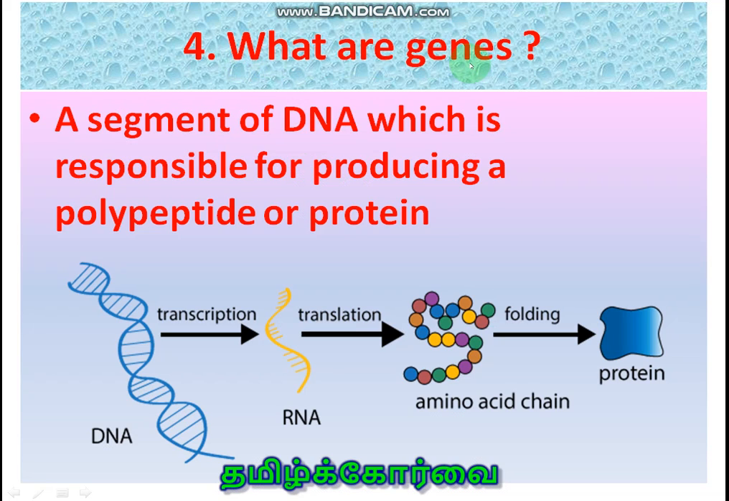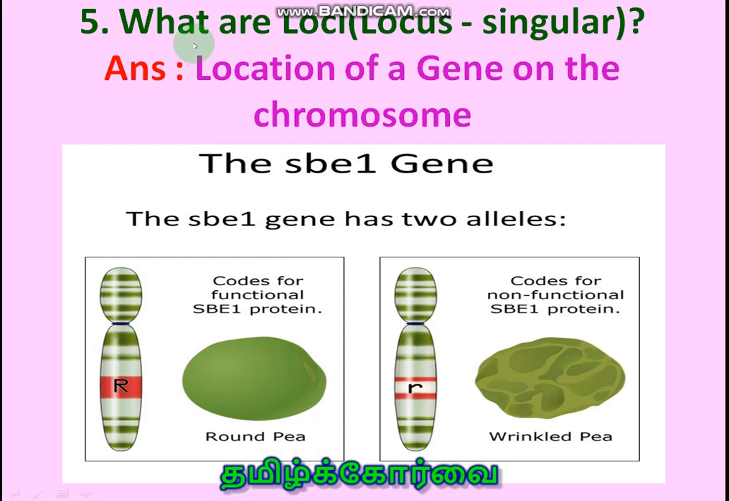So what are genes? A segment of DNA. It is just a segment of DNA which is responsible to produce either a polypeptide or a protein. We already studied the polypeptide or protein only manifesting themselves as trait or character. Right. So what are loci?